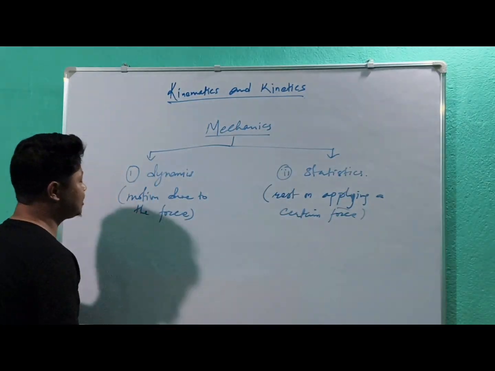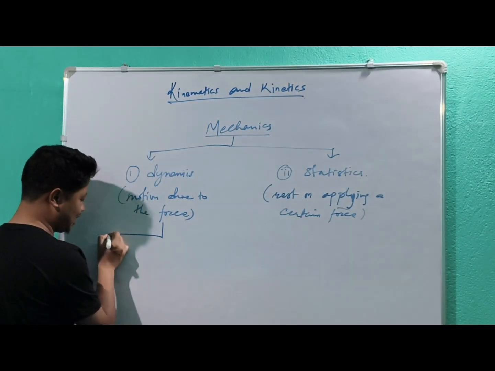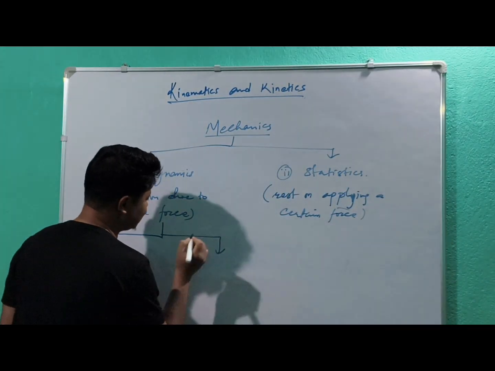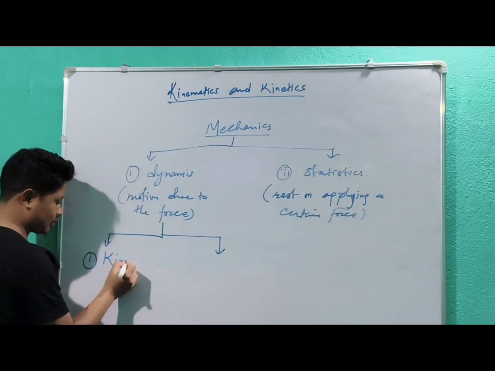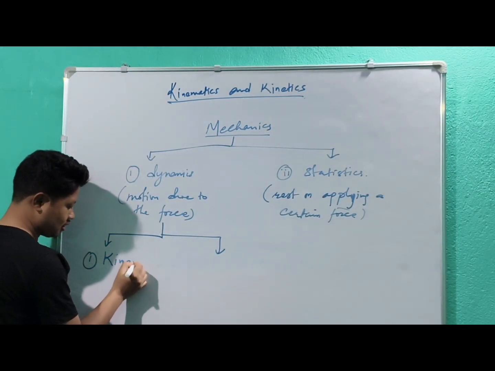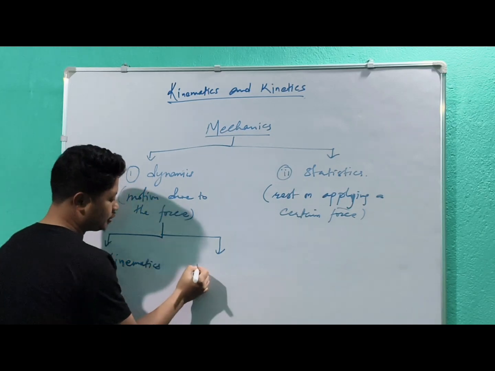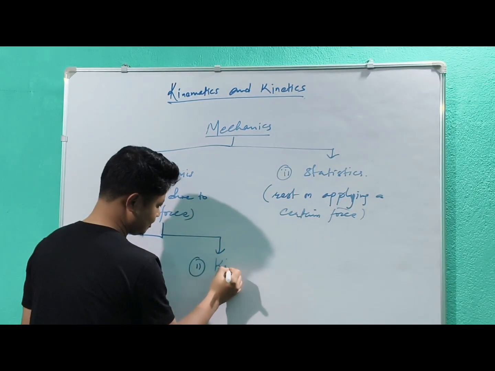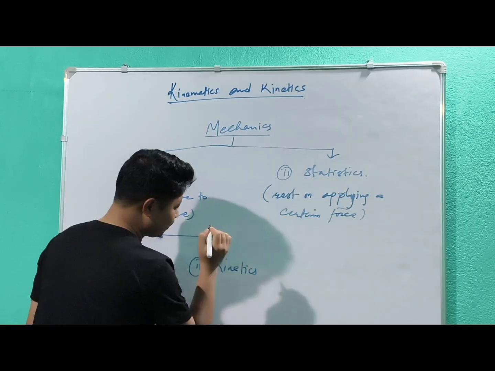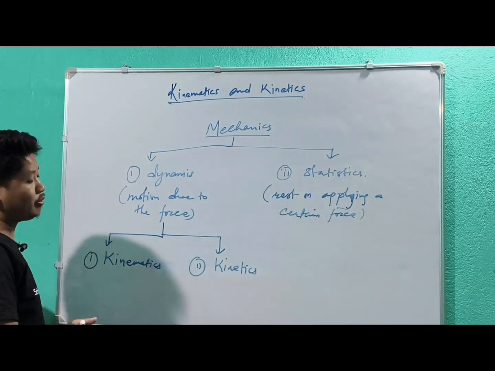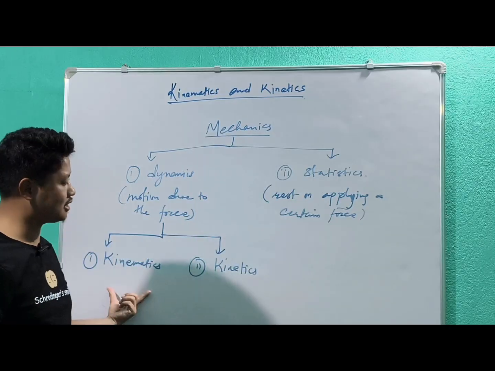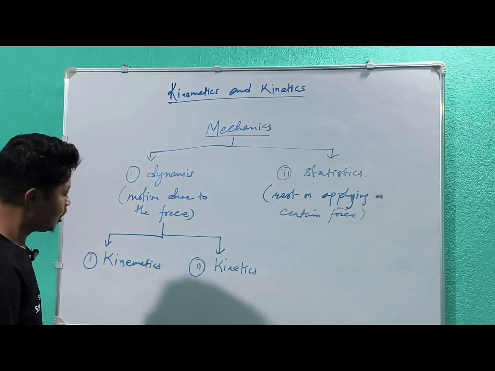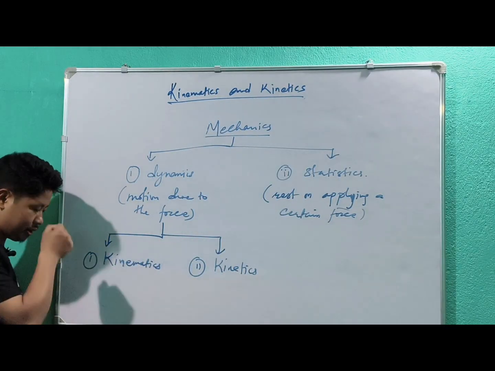Next, if you go deeper into dynamics, you will get two parts of dynamics. Number one is kinematics, and number two is kinetics. What is kinematics and kinetics? Now we come to our main topic. Our chapter was kinetics and kinematics, and now we came to the main thing. What is kinematics? Let us discuss one by one.